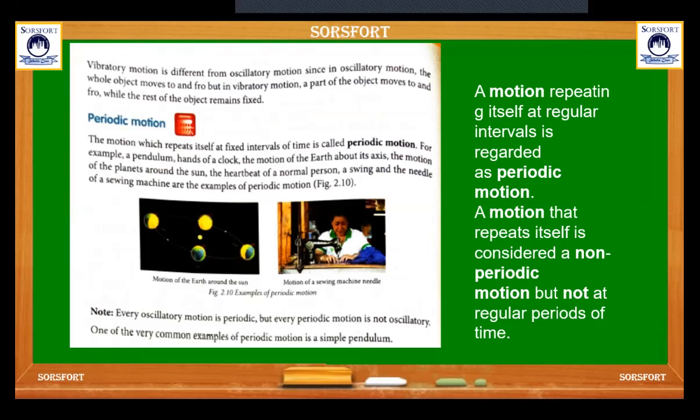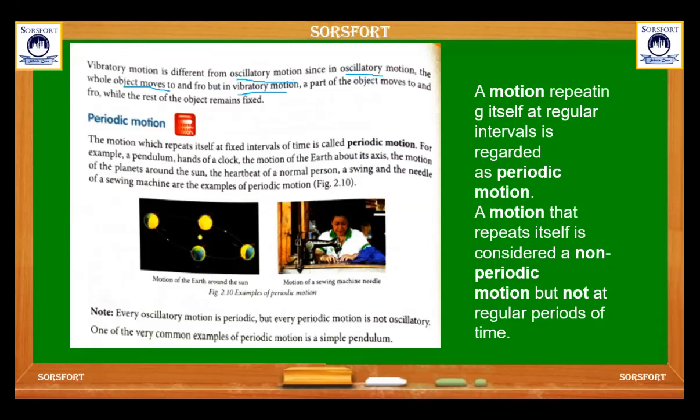Second one, periodic motion. Vibratory motion is different from oscillatory motion, since in oscillatory motion the whole object moves to and fro, but in vibratory motion only a part of the object will move to and fro, while the rest of the object remains fixed.